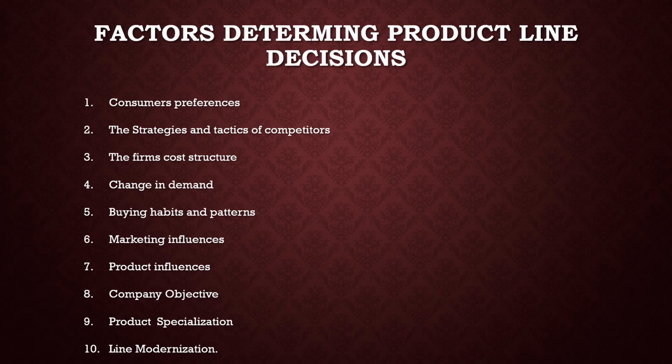Tenth one, line modernization. That means on the basis of consumer preference, the products are manufactured. Second one is on the basis of competition of the product. Third one, on the cost structure of the product. And fourth one, when there is demand for the product. And fifth one, the buying habit and pattern of the consumer. Sixth one, the influence of the market. Eighth one, the product has influence on consumers and the objective of the company. And ninth one is the specialization of the product. And tenth one is line modernization of the product.